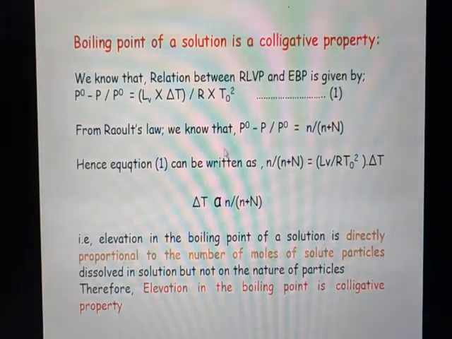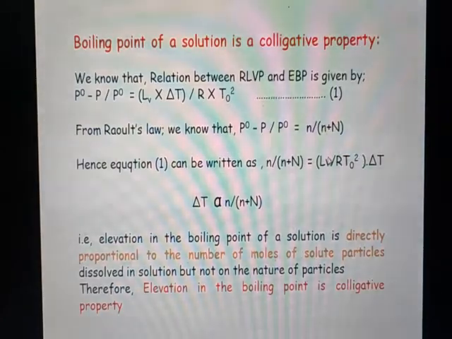And from Raoult's law, we know that P0 minus P divided by P0, that is the relative lowering of vapor pressure, is equal to the mole fraction of the solute, where small n is the number of moles of solute and capital N is the number of moles of solvent. And hence the relative lowering of vapor pressure is equal to the mole fraction of the solute. Then replace P0 minus P divided by P0 by n divided by n plus N in equation number 1. Then equation number 1 can be written as n divided by n plus N is equal to LV divided by RT0 square into delta T.